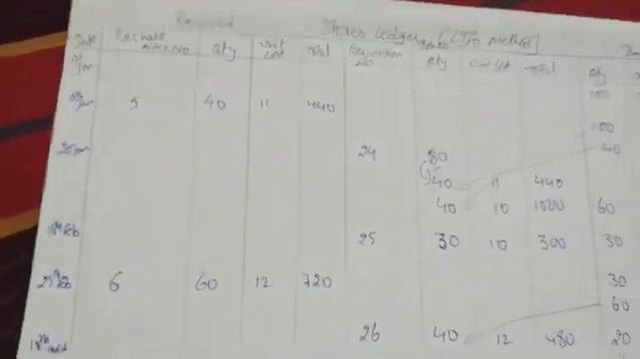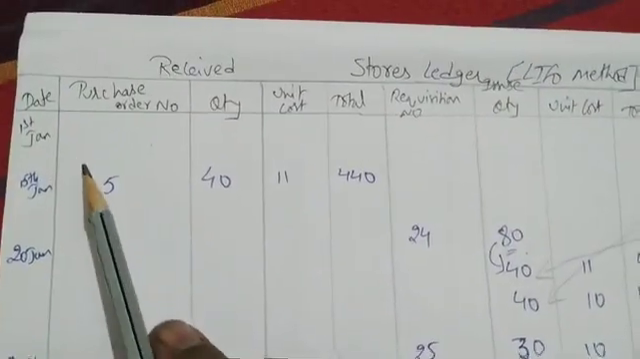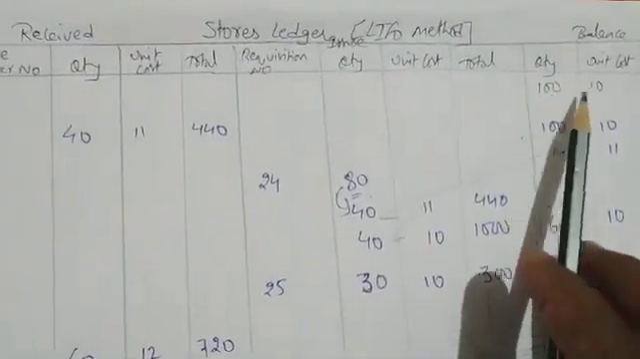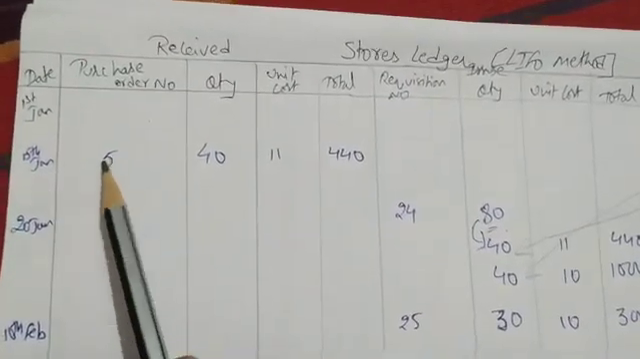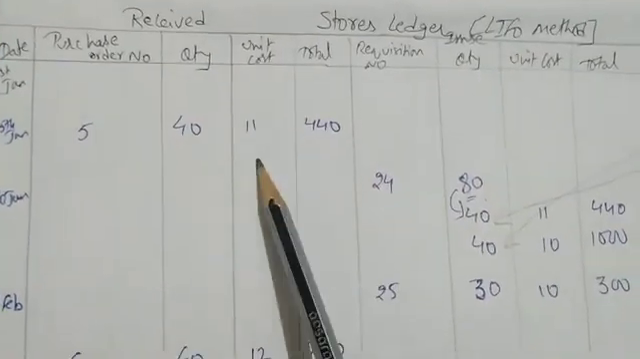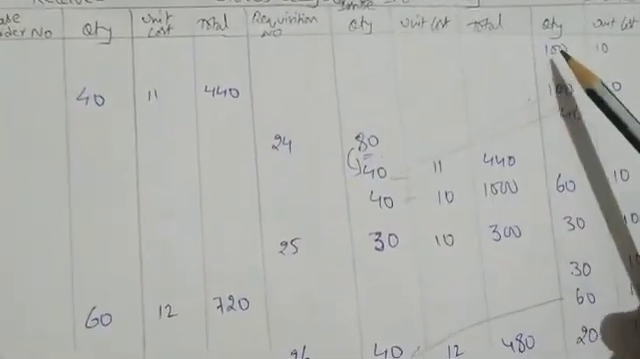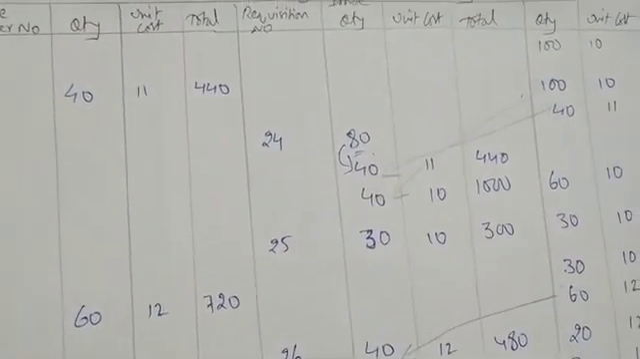1040. Okay, easy, right? So simple. Let me explain one more time. See what we have done here. On January 1st we have some balance, so we have written 100 into 10, 1000. Then on January 5th we have purchased 40 units with rupees 11, 440. So balance first we have written is 100. Okay, so 100 we have written and 40 we have purchased with 11 rupees for 40.